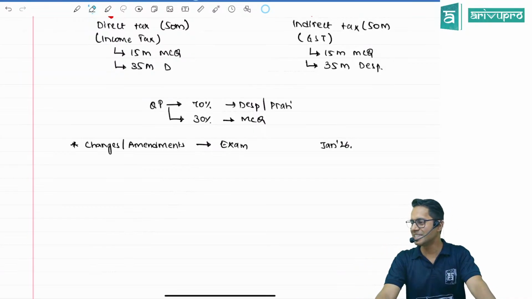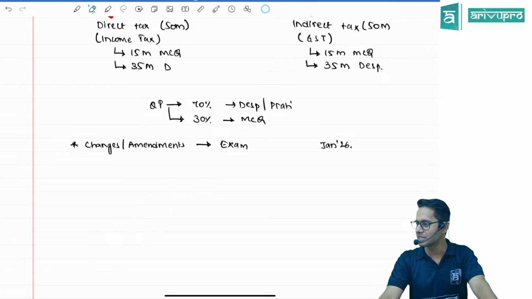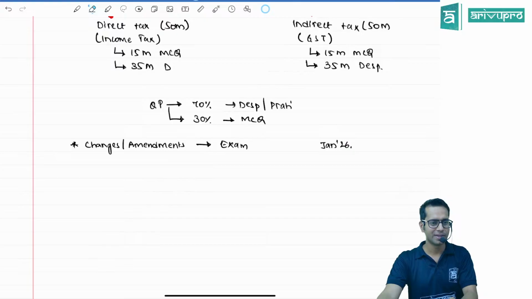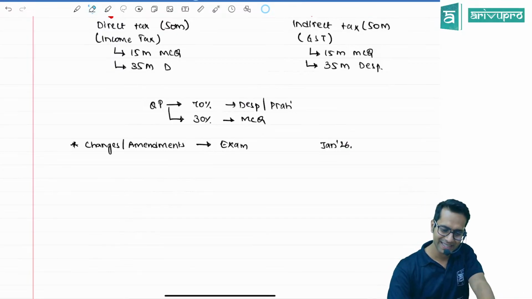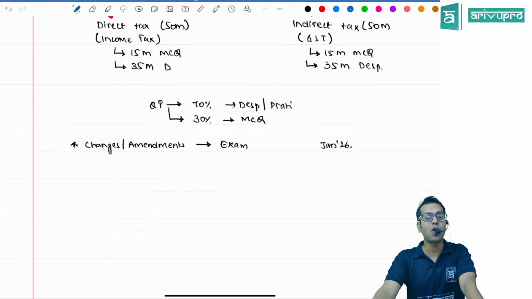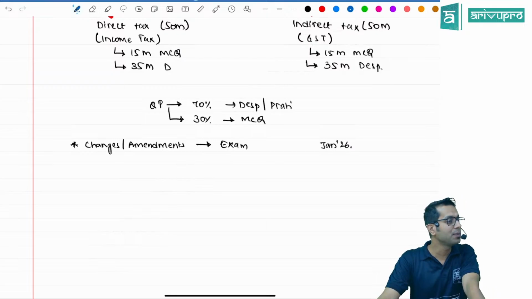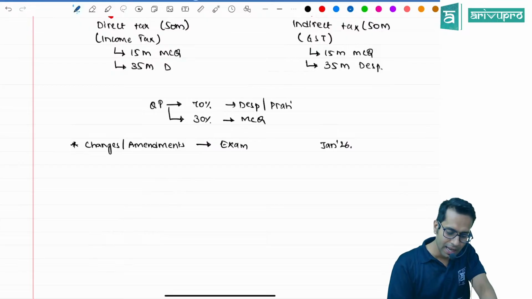What are the changes which are applicable to me for my examinations? Group 2, I'll write in May 25. Group 1, I'll write in September 25. She's writing Group 2 in the May examination. So what are the changes applicable to me for my examination? Now, whatever the institute says, you know who is our institute?